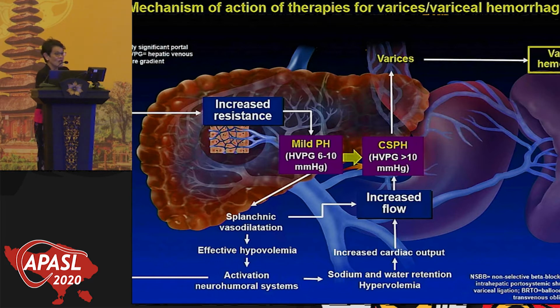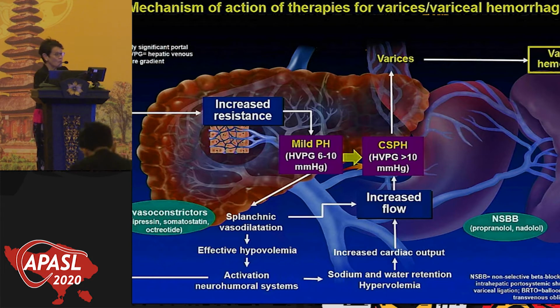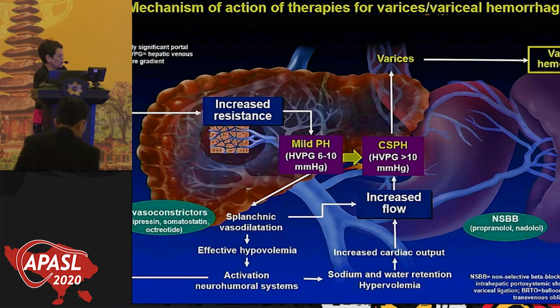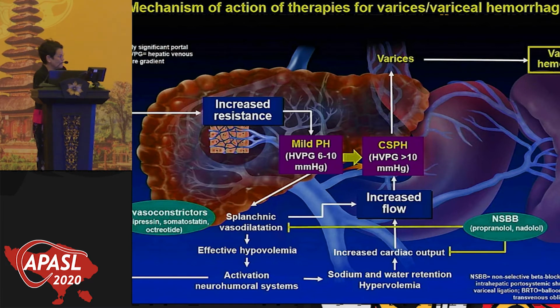So let's place all the therapies that we have in this setting. In the acute variceal hemorrhage setting, what we want is intravenous vasoconstrictors, terlipressin, somatostatin, or octreotide, that are going to constrict this splanchnic circulation so that there's less flow and therefore less pressure. Then, of course, once the patient has stopped bleeding, we have non-selective beta blockers, like Dr. Abbas just talked to you about, propranolol and nadolol, and they act by causing a decrease in cardiac output, but more importantly, they act by causing splanchnic vasoconstriction. This is the level at which these beta blockers act.